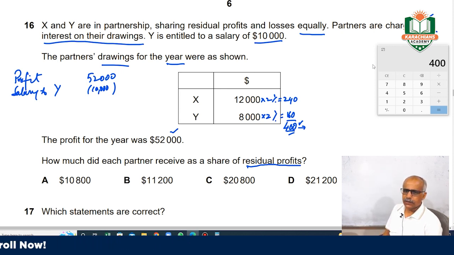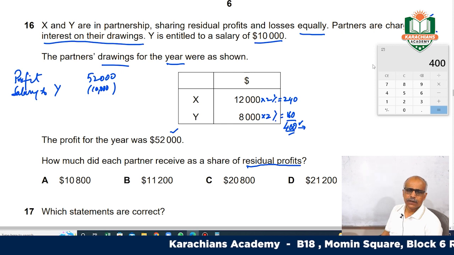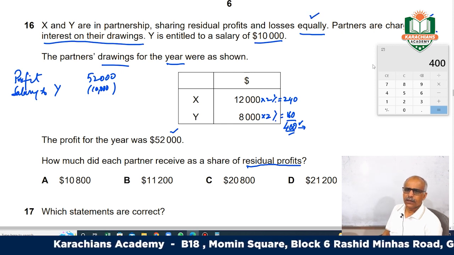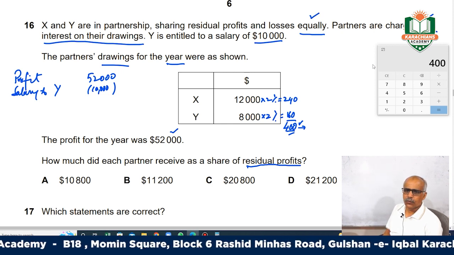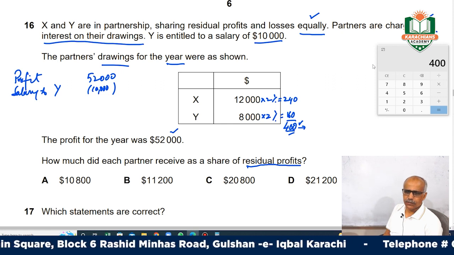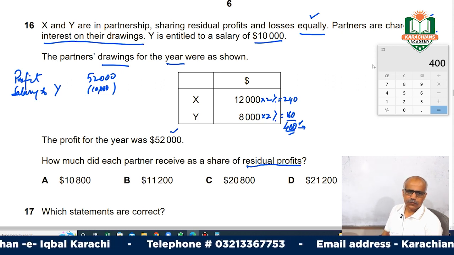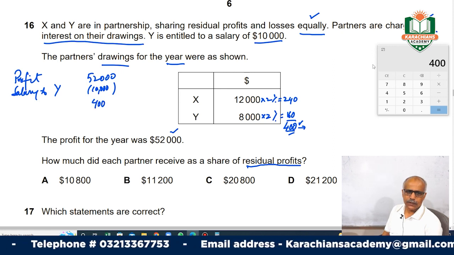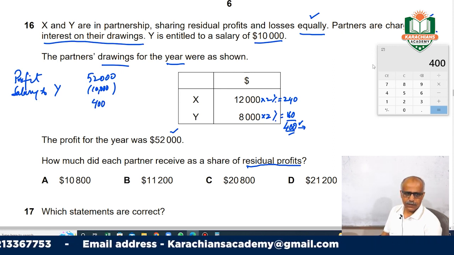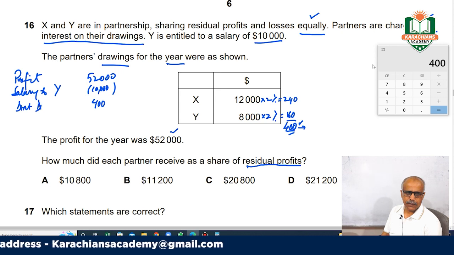Individually, the 240 and 160 will be charged to their capital, and this income will be shared based on their ratio. Their ratio is equal, so they distribute all profits and losses equally.